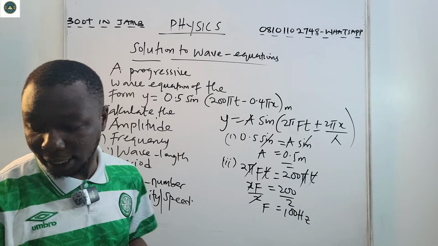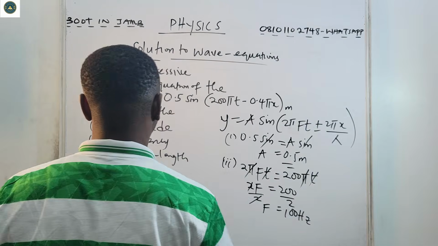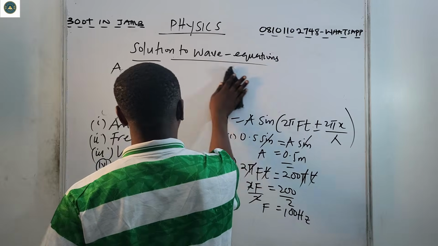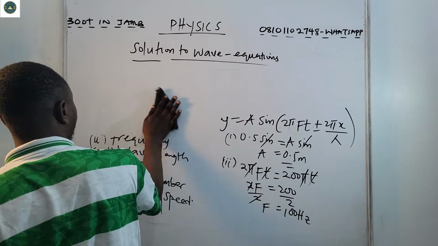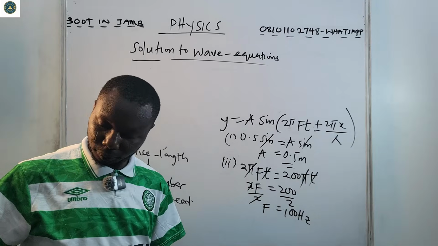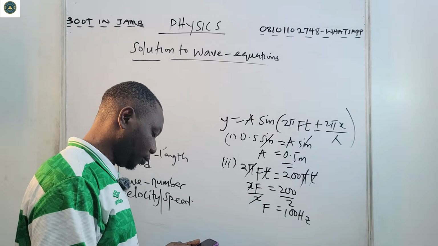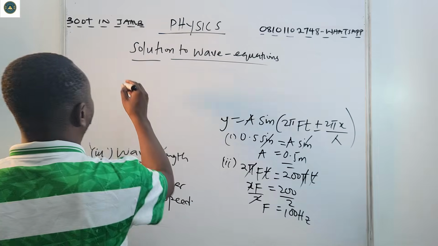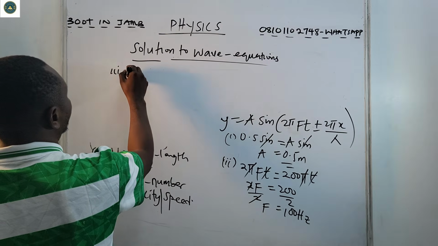Now, the next thing is to get the period. 3, period.